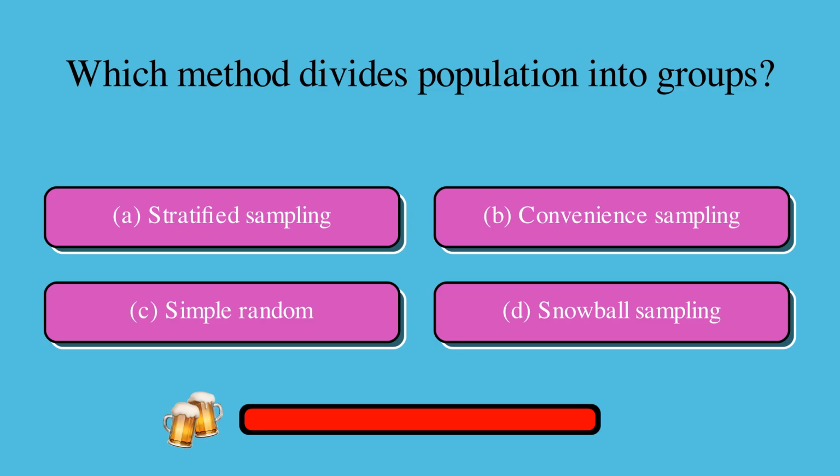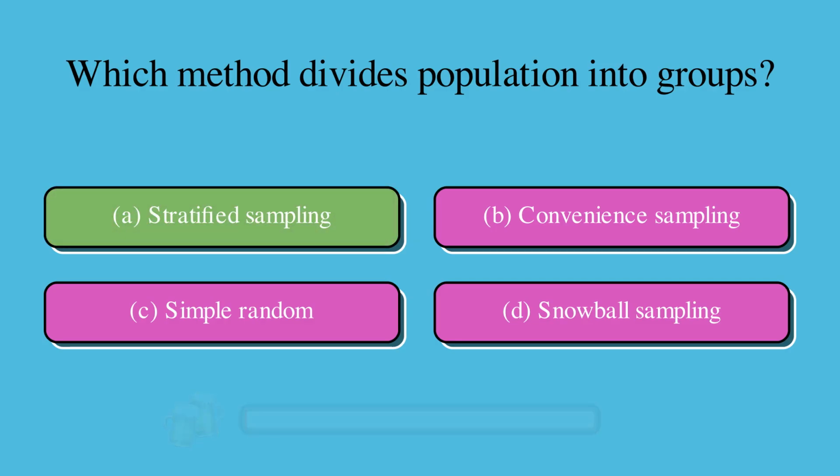Which method divides population into groups? Is it A, stratified sampling, B, convenience sampling, C, simple random, or D, snowball sampling? The correct answer is A, stratified sampling.